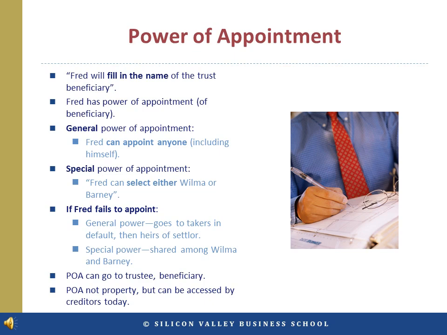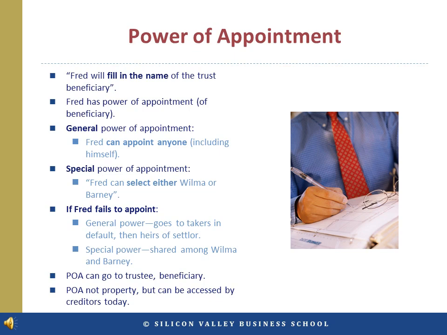Well, if Fred had a general power of appointment, the beneficiary is deemed to be the takers in default, if the takers in default were identified by the settlor. If there are no takers in default identified, then the heirs of the settlor are appointed. If Fred had a special power of appointment to select either Wilma or Barney, and Fred failed to appoint either of them, they're both appointed and the property is shared equally between them.